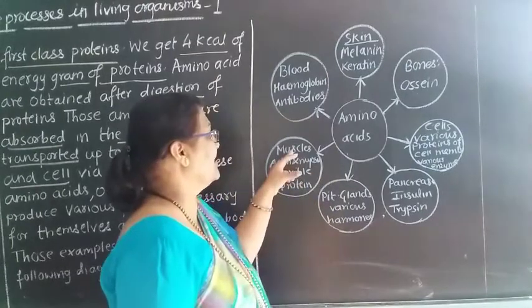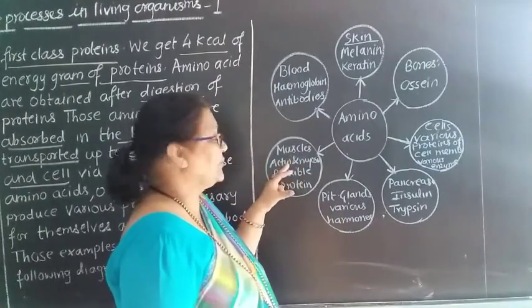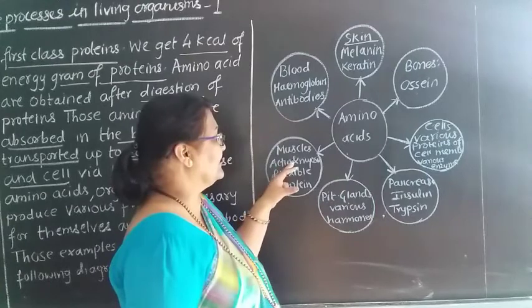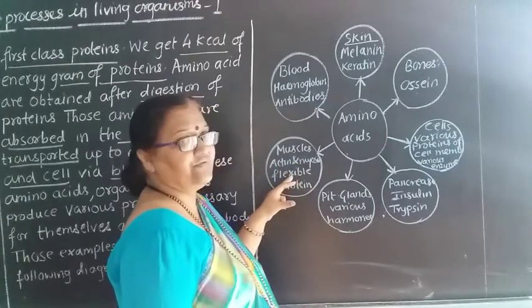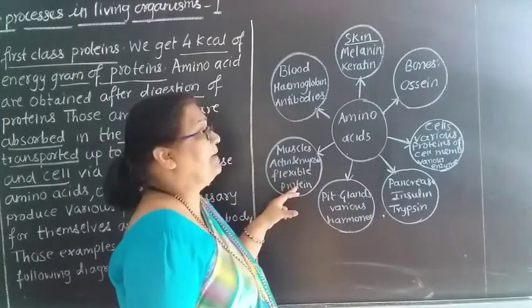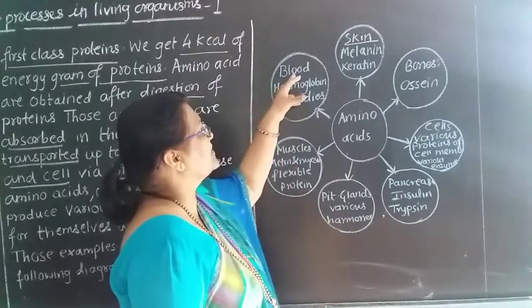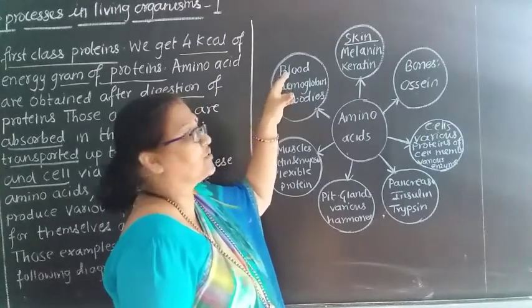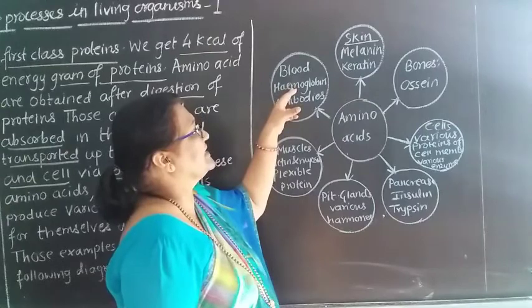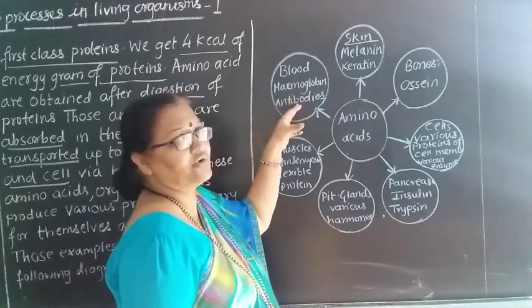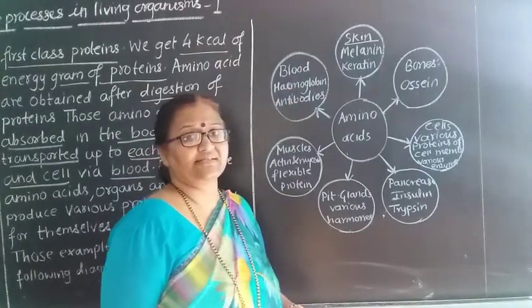Then next comes the muscles. Where are the proteins located? In actin and myosin, which are flexible proteins. Then next comes the blood. Where is the protein present? The protein is present in hemoglobin, or you can say antibodies.